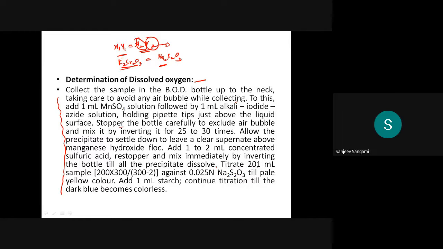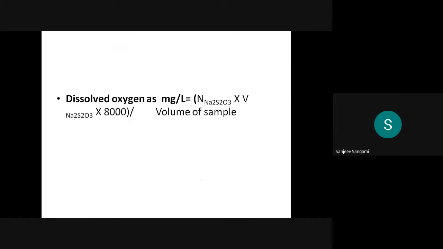To titrate, 201 ml, I told you to take 200 ml. No problem, you can take 201 ml or 200 ml, but whatever you take, you divide by it in the formula. That's it. Then titrate against 0.025 normality Na2S2O3 till the pale yellow color. Then add 1 ml of starch. Continue the titration till the dark blue color becomes colorless. Note that down, and this is the end point. Then calculate the dissolved oxygen using the formula I already told.